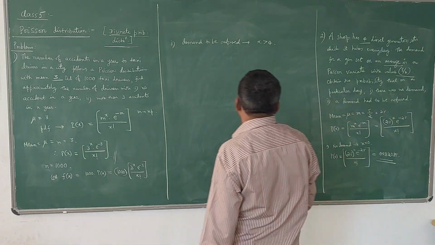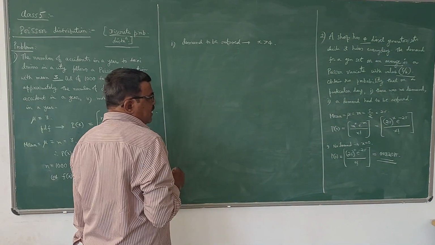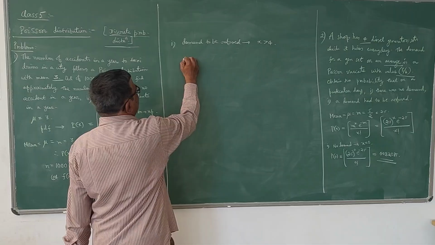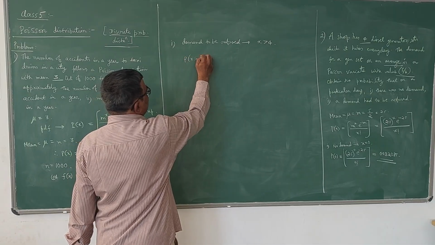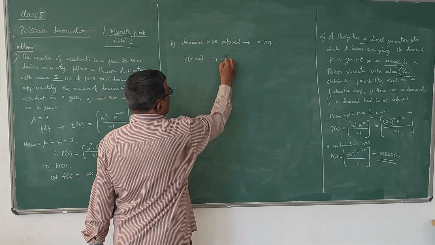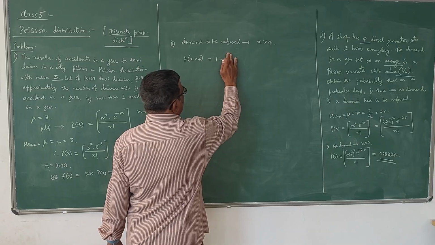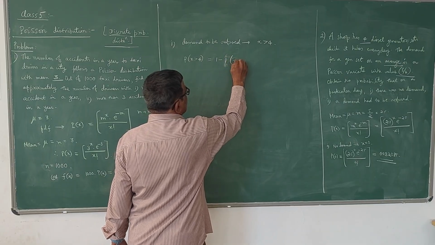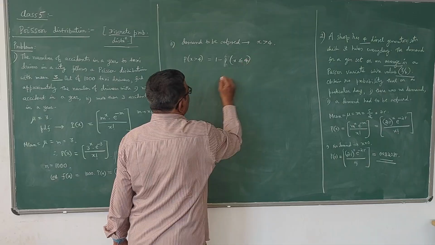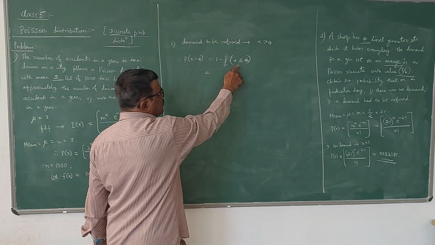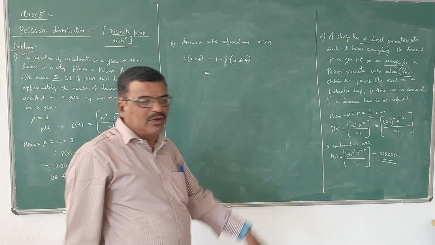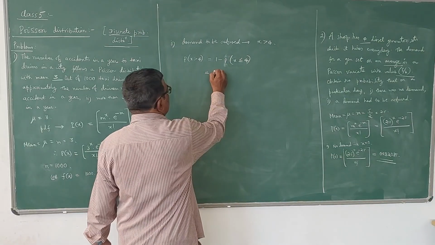That means P of x greater than 4, which can be written as 1 minus P of x less than or equal to 4. This is P, this is Q, happening, not happening.